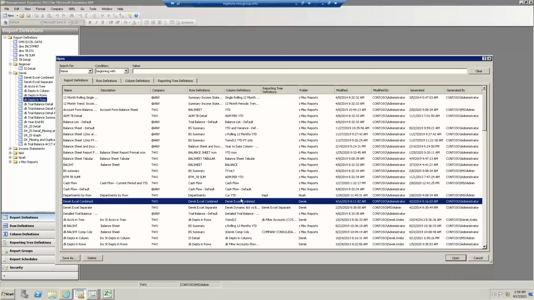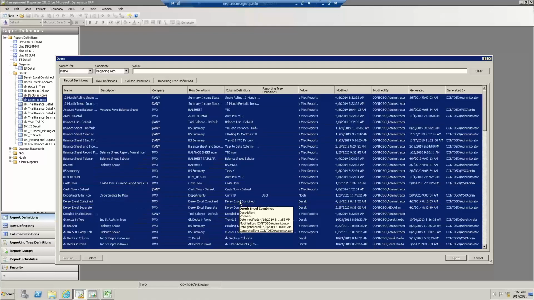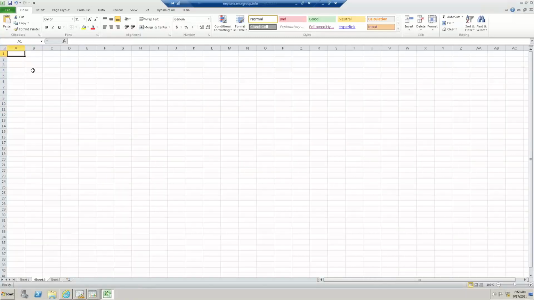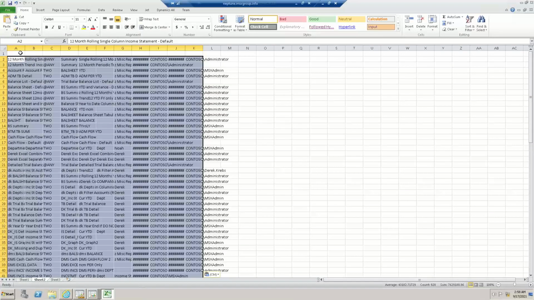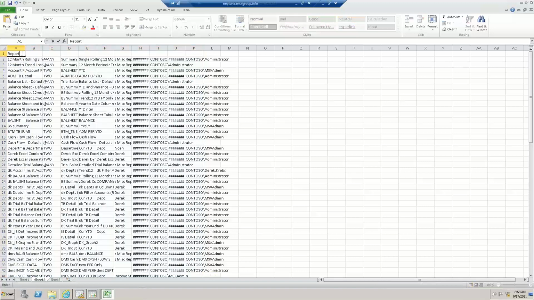Like I did earlier, on a pop-up window like this, I'm not able to right-click to copy and paste, but I can do a Control-A to select all. I'm going to go back to Excel, and then here I'm just going to simply paste it in. Unfortunately, it does not give me headings, but this is my report label or ID, and this is the row, column, or tree being used. And then I can do some easy maintenance of these reports thereafter. Maybe I have a little note saying old, bad, etc.